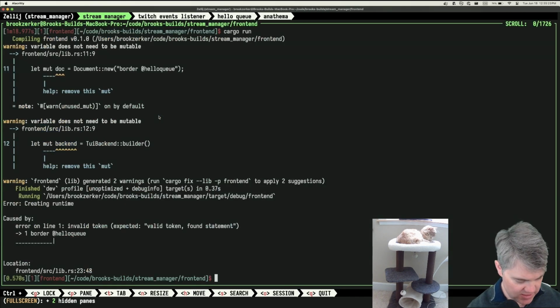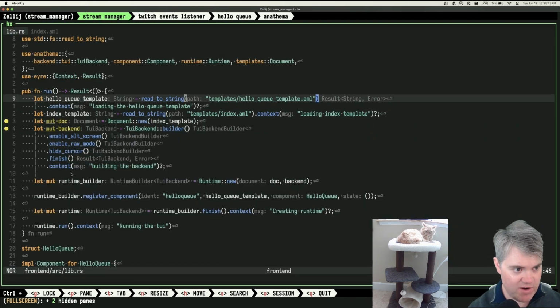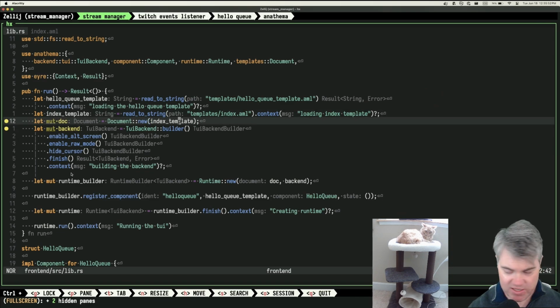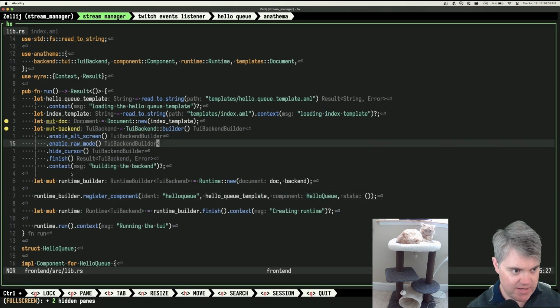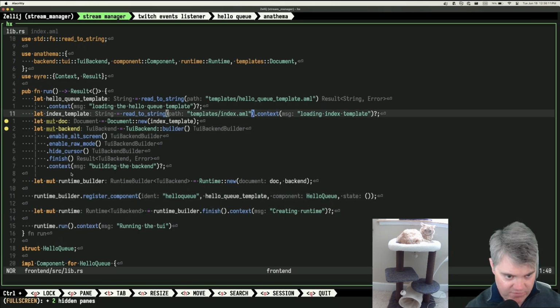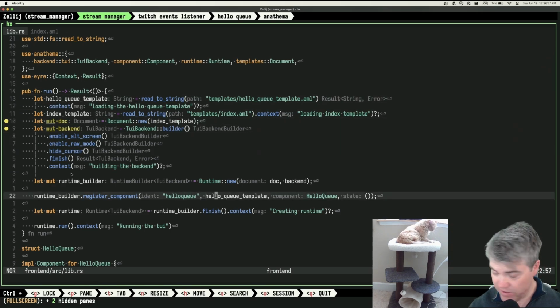So out of curiosity, border. Okay, so what we've got, we have our hello q template. We have our index template. We load the index template, the base template. I register a component, which is the hello q component. And then we run everything. The index template references the hello q component, which loads this template. That's how it works. Okay, we got it.